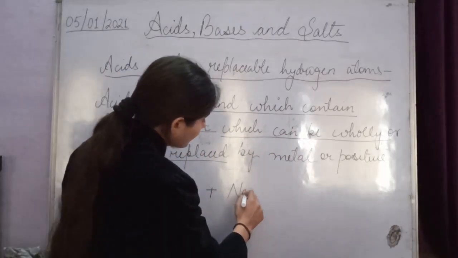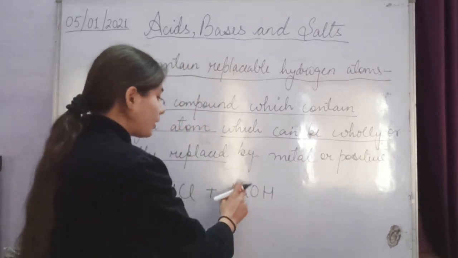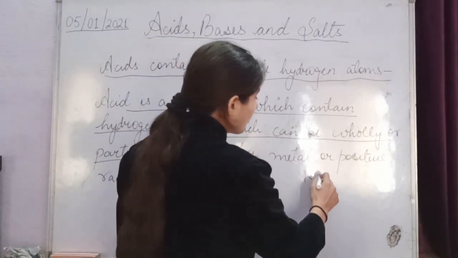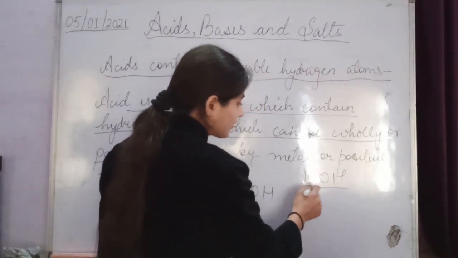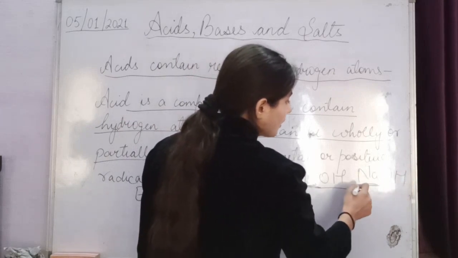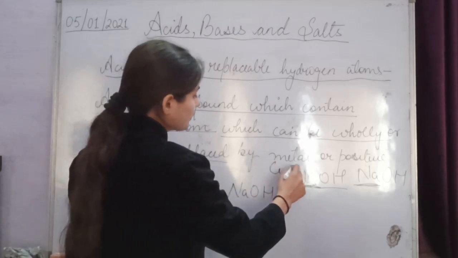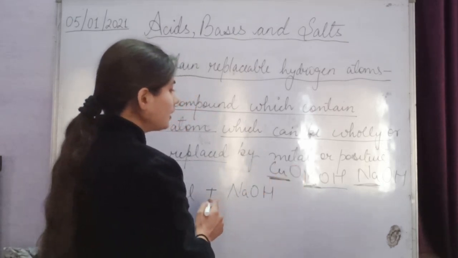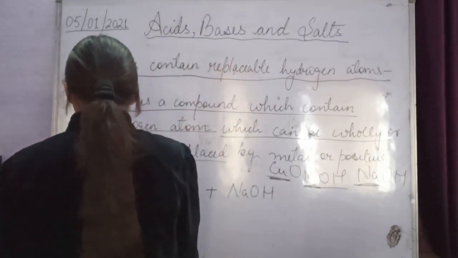For example, sodium hydroxide, NaOH, or KOH also. In this compound also Na is there. Copper oxide you can also take, in this also copper is there. So these are the metals. Got it?